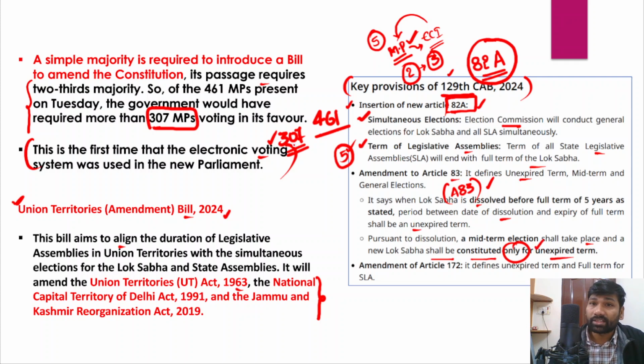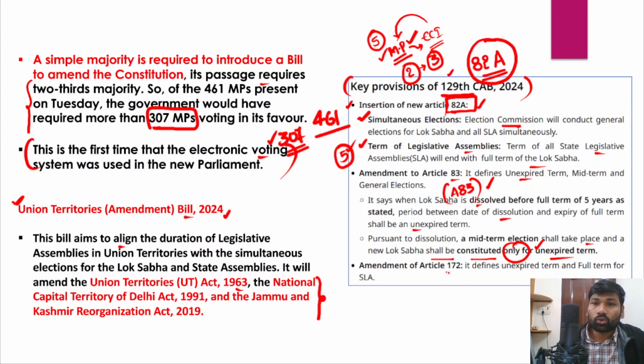That essentially means that whatever case we have just discussed with respect to Madhya Pradesh, the very same case will happen to the central government as well. In case there is a dissolution of the government in a mid-term, then elections will be held and the new government will function only for the remainder of the period.